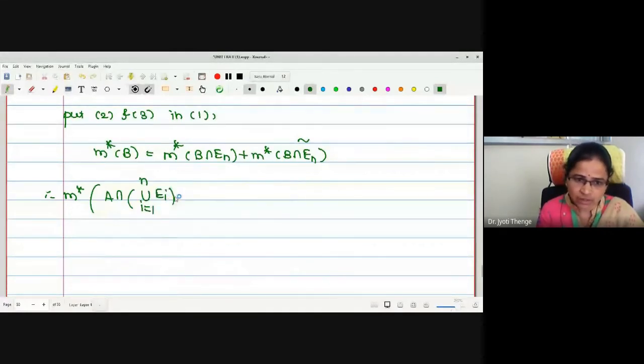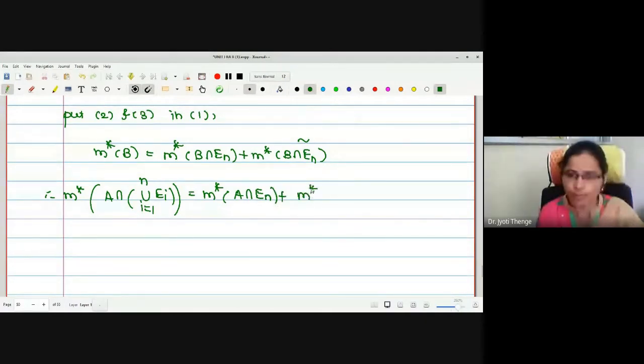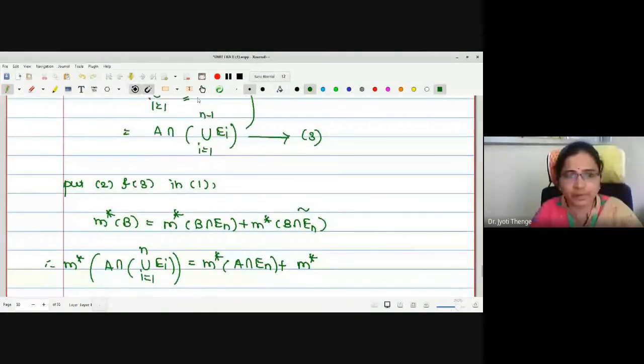This is the B we have selected, and B intersection En we have obtained as A intersection En. And B intersection En complement we have obtained as M star of A intersection the union of Ei, i equals 1 to n minus 1.